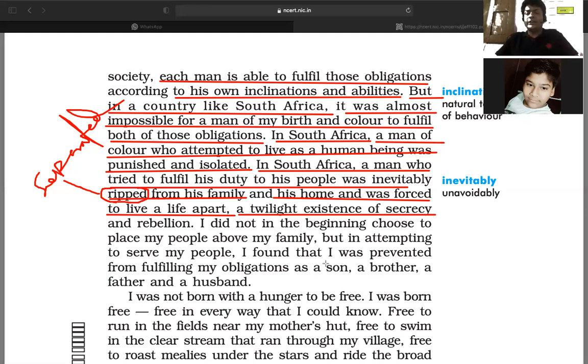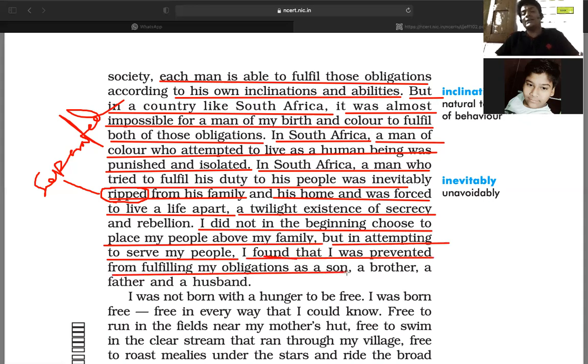So the author pointed out here: I did not in the beginning choose to place my people above my family, right? So it means he gave the first priority to his family, right? But in attempting to serve my people, I found that I was disturbed from fulfilling my obligations as a son, a brother, a father, and a husband, right? It means he started ignoring his family. That's what he wanted to convey.